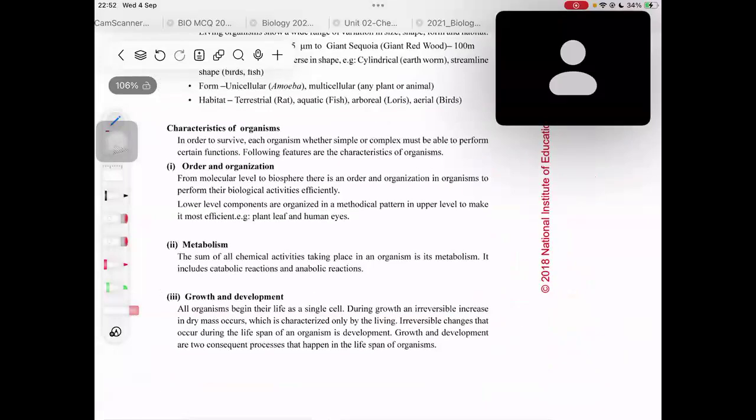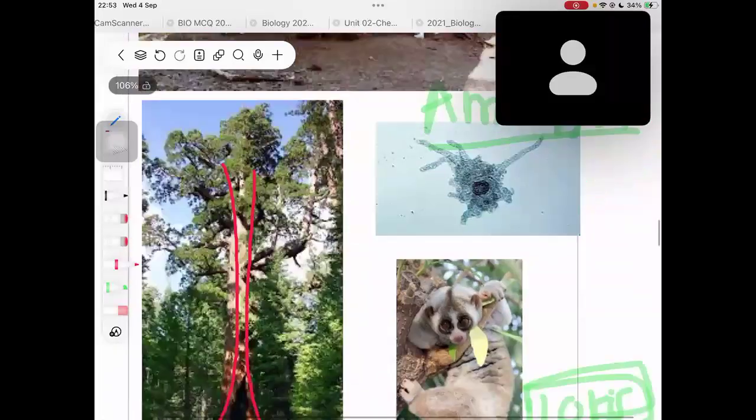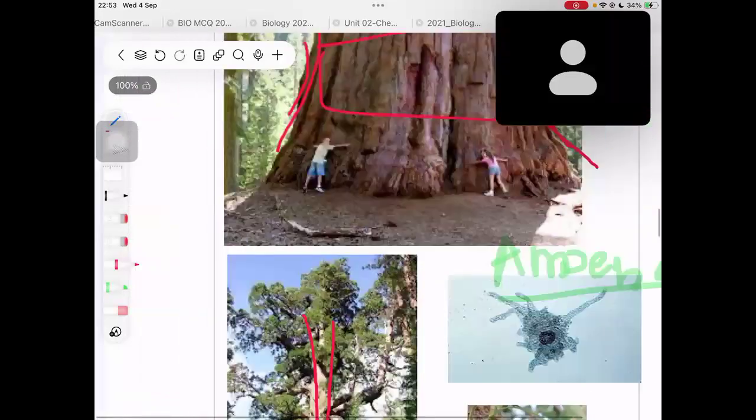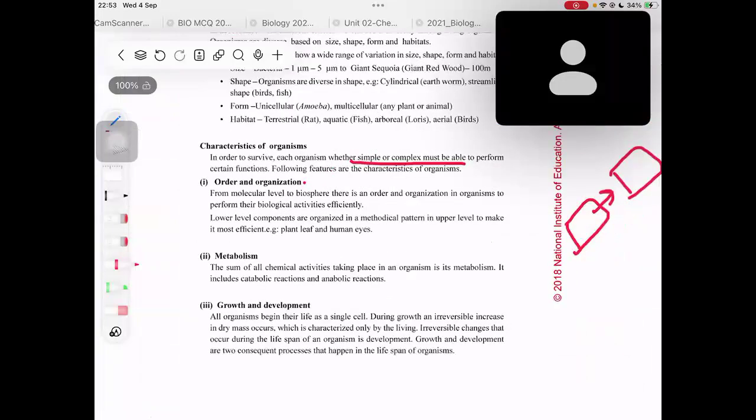In order to survive, each organism, whether simple or complex, must be able to perform certain functions. That means ranging from the simplest unicellular animal to the most complex animal, all of these have certain functions. To do these functions, there are some characteristics of these organisms. Let's learn what these characteristics are. You have to remember there are 7 characteristics of these organisms. You have to remember all these 7 characteristics.